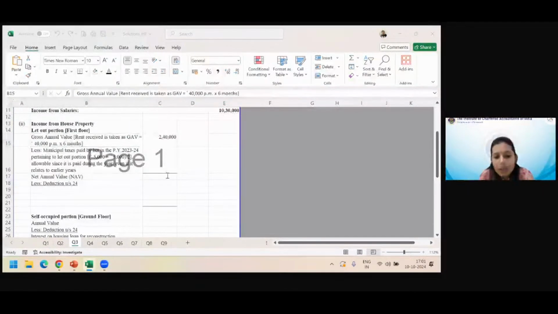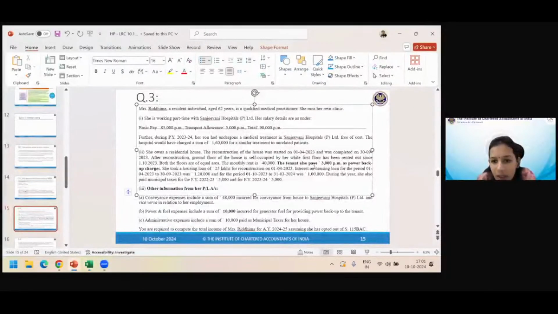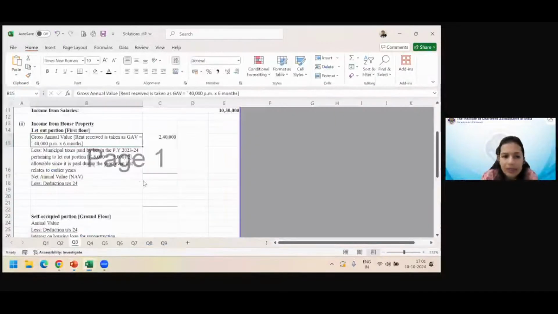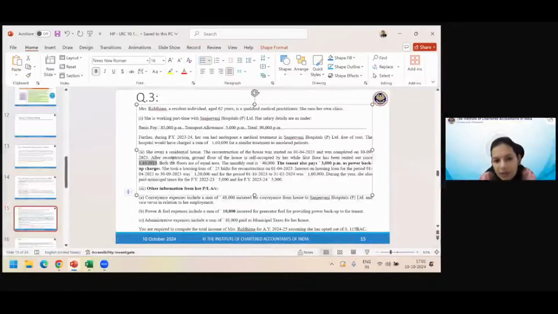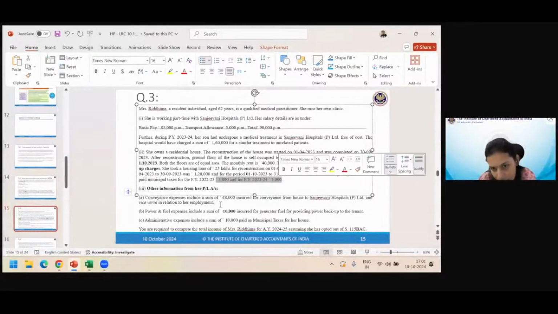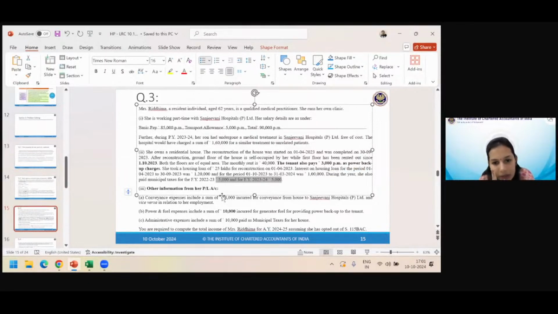Because we know that this property was let out on 1st October, we will only take 6 months, right? Now we need to reduce municipal taxes, and they have said it is 10,000 in this year. Ideally the full 10,000 is eligible because it has been paid by the owner during this year.